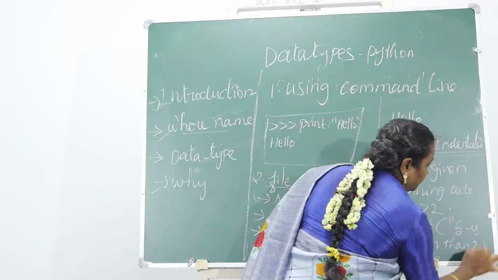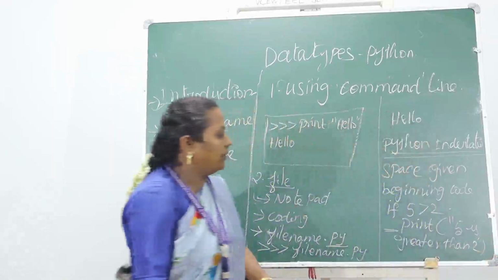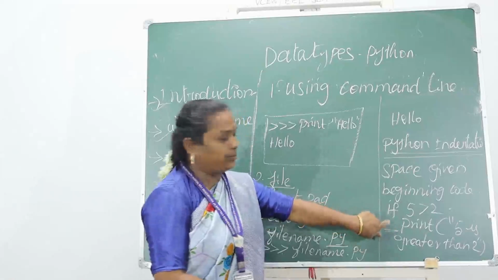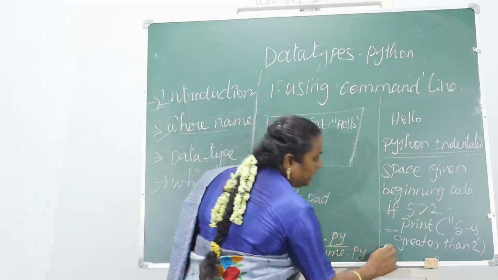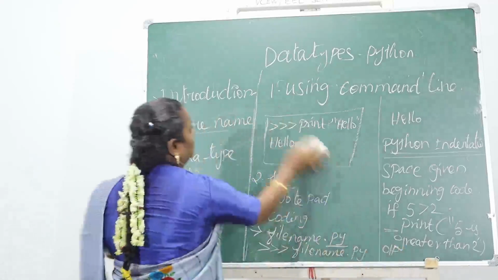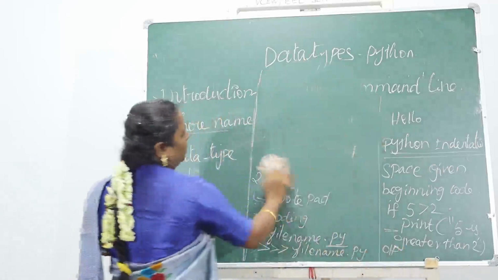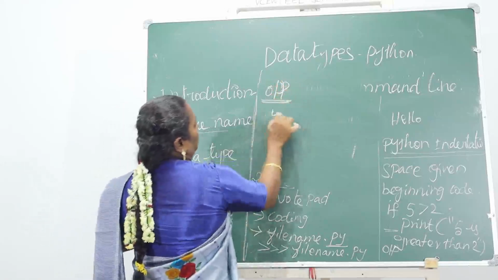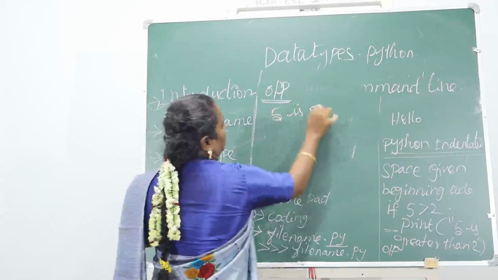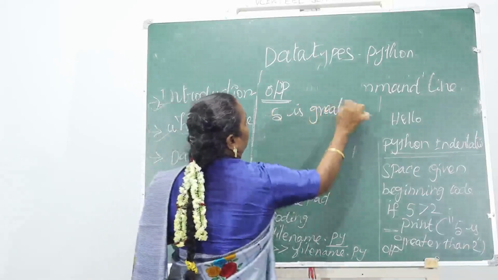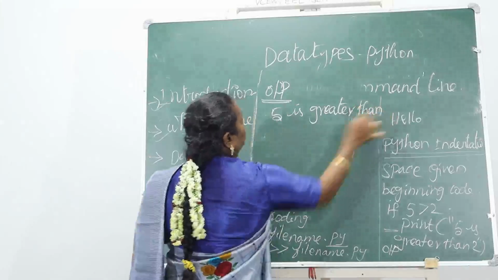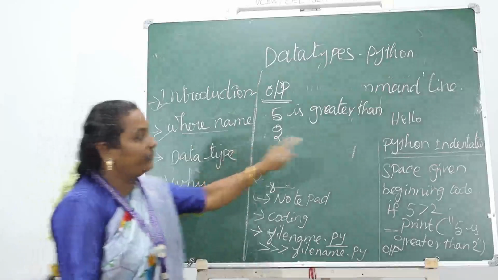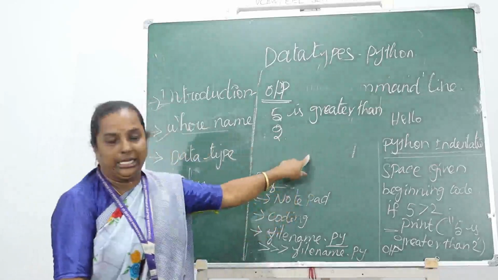Once you run this program, you get the output: 5 is greater than 2. This is correct indentation.